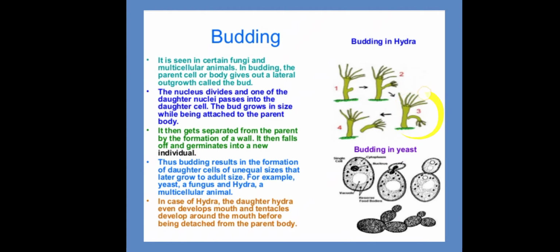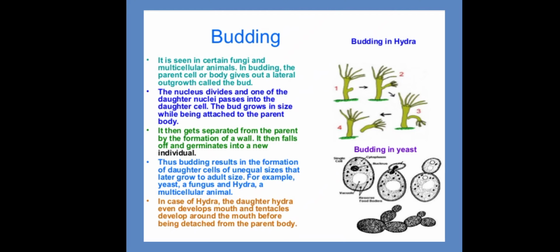Over here, the bud grows in size while being attached to the parent's body. It then gets separated from the parent by formation of a wall, falls off and germinates into a new individual.